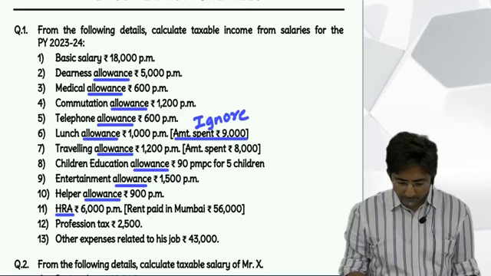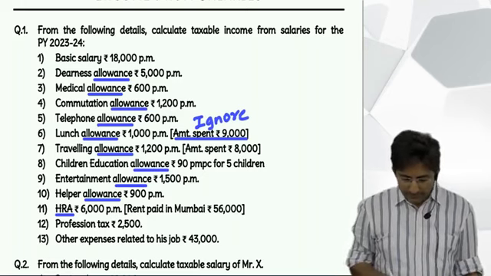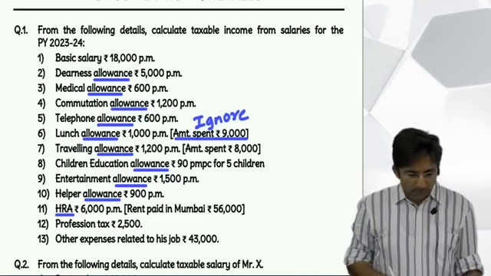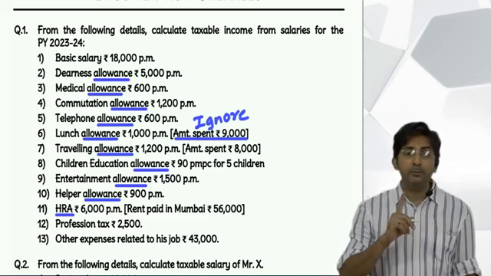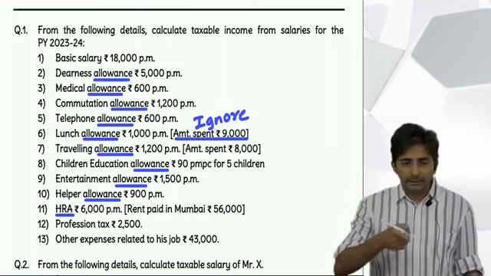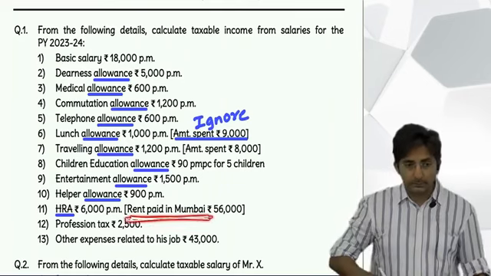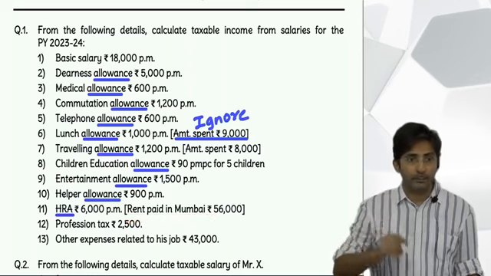Okay, then next point, HRA. What is HRA? House rent allowance. But be careful, HRA will be exempt only if he pays rent. Is he paying rent? Yes, he is paying rent in Mumbai. So it is a metro city, so 50%.